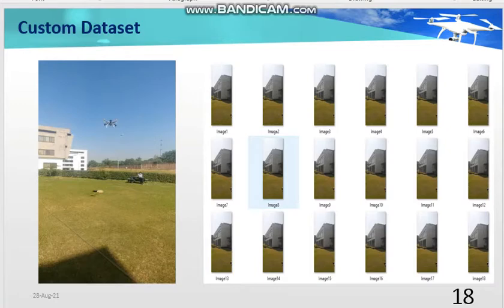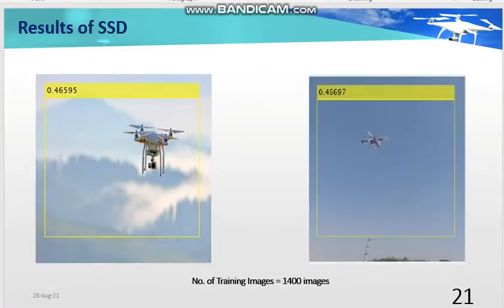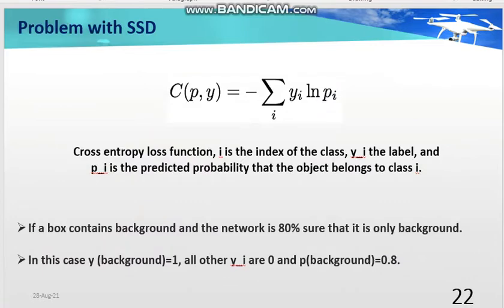Firstly, a custom dataset was created and labeled in MATLAB. Then it was trained using a single stage detector known as Single Shot Detection. These are the results of SSD, which are not satisfactory. Then we identified the problem with SSD, which was in its cross entropy loss.